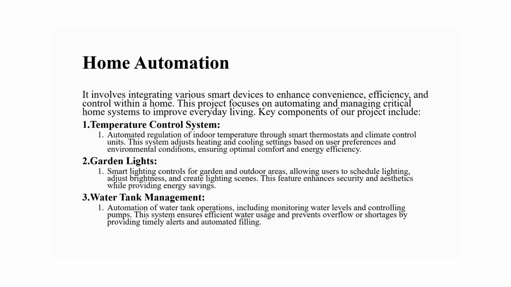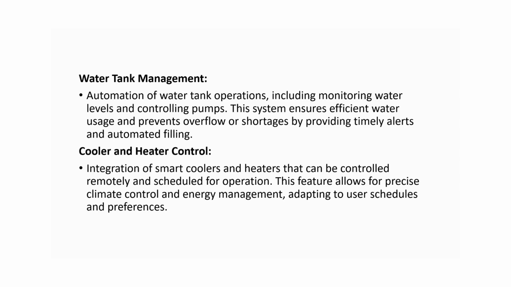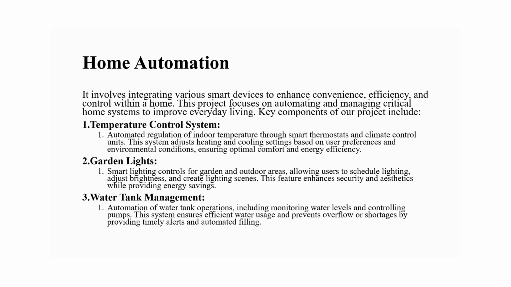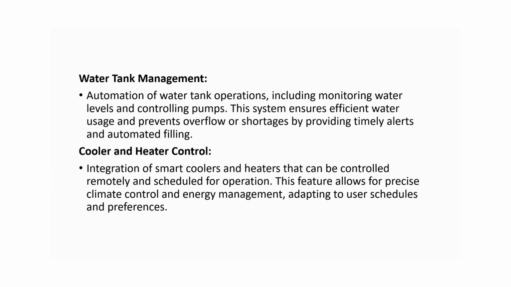Garden lights, our project will help to control to on and off the LED lights. Then in water tank management, it will have an inlet and outlet valve to control the flow of the water. Now the cooler and heater control. So for cooler and heater control, we will have a button to control the cooler's fan using the Blynk app. So this is what we have done in the home automation: temperature controls, garden lights, water tank management, and cooler and heater.